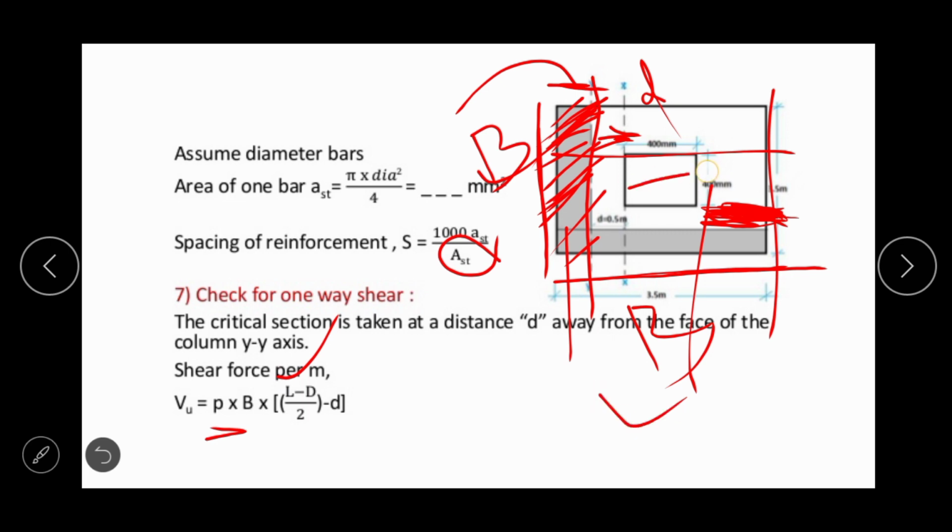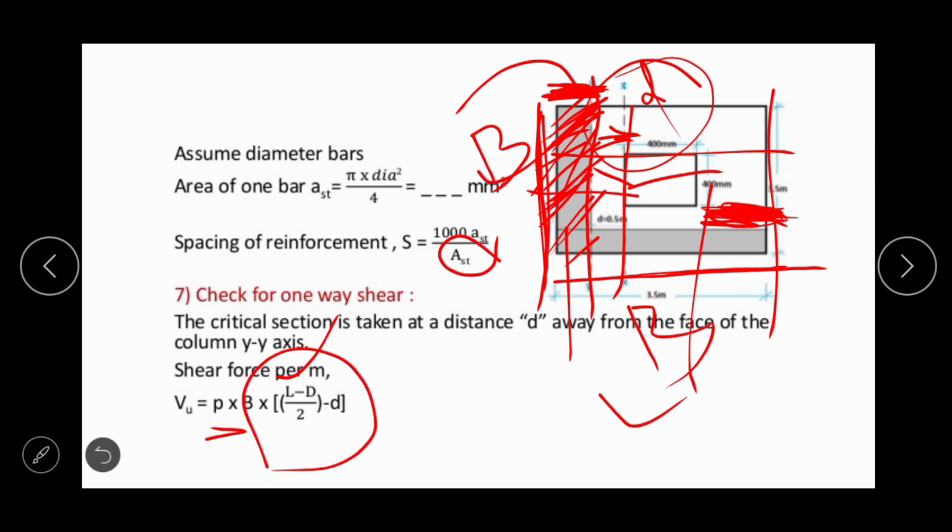So l minus b by 2 minus small d. d is the depth or effective depth of the footing. So from the column face we have to take a distance of effective depth, that is d. So this length is l minus b by 2 minus d, and the total width is b. So area is b into l minus b by 2 minus d. So this is area and this is stress. So total force is equal to stress into area.